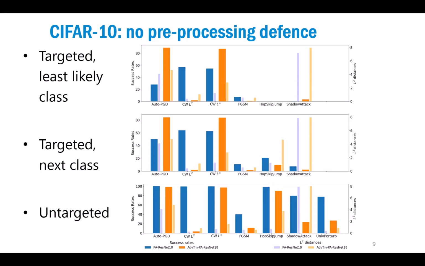And not surprisingly, the untargeted setting is the easiest. So most of the attacks work very, very well with almost 100% or exactly 100% correctness in the untargeted setting. But the other 2 settings, targeted least likely and targeted next class, are a bit more difficult to achieve perfect results.